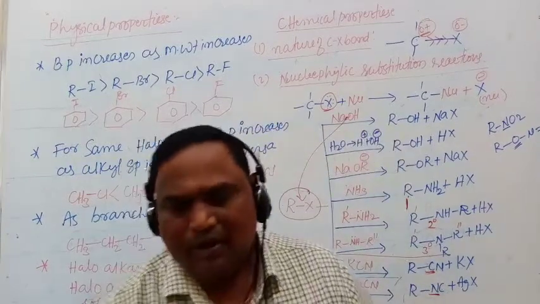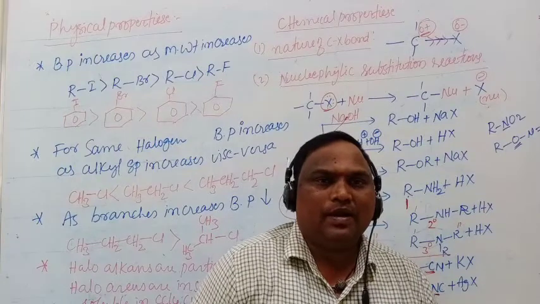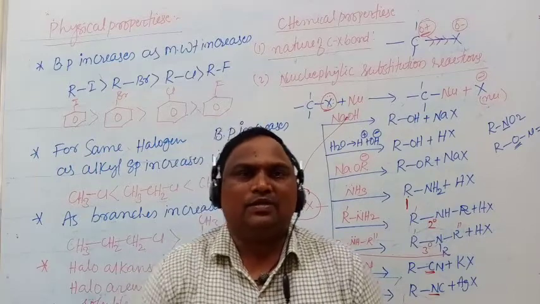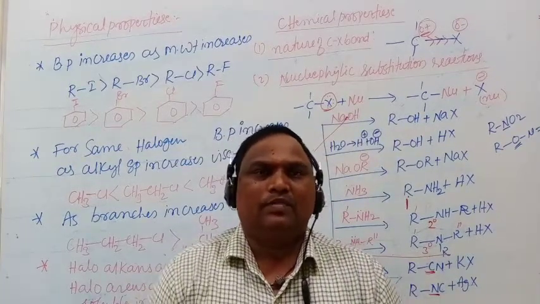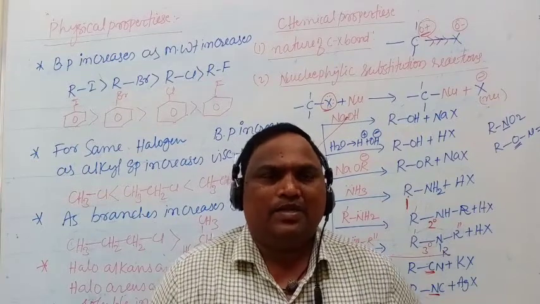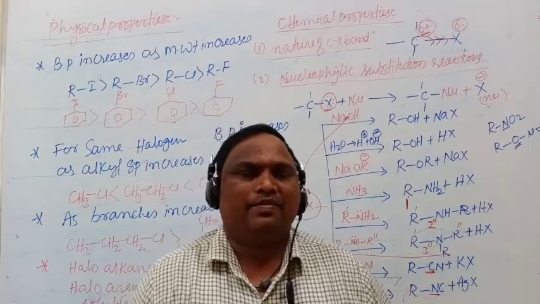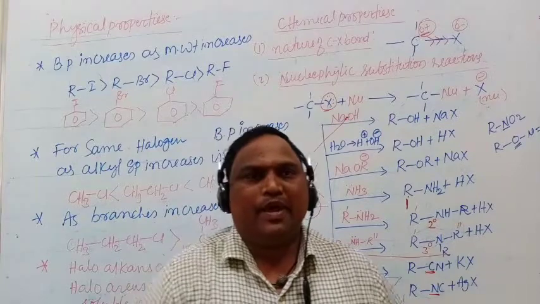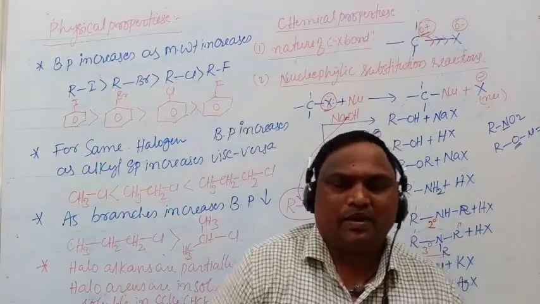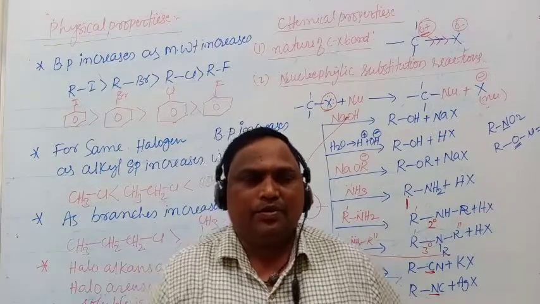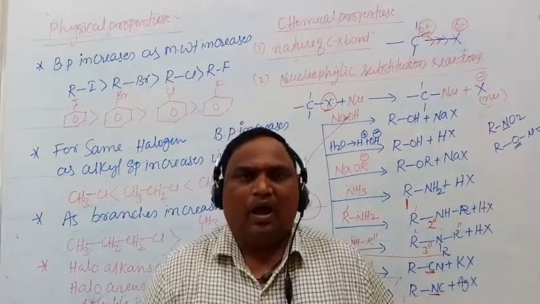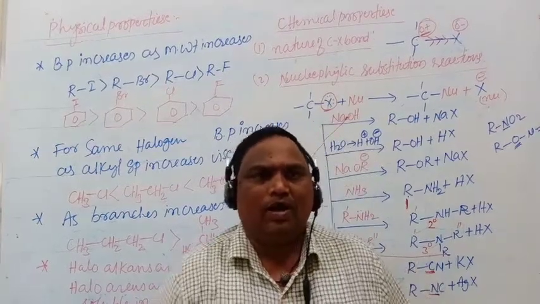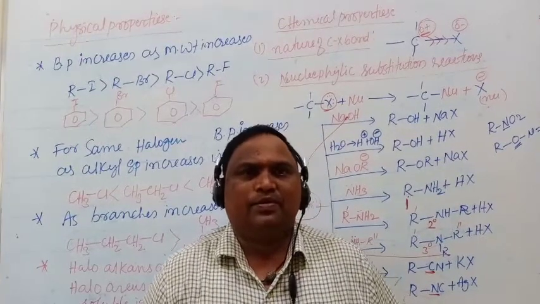These are the physical properties and the chemical properties. The chemical property we learned is that haloalkanes undergo nucleophilic substitution reaction, because in the carbon-halogen bond the carbon has a partial positive charge and the halogen atom has a partial negative charge. Therefore, one nucleophile is substituted by another nucleophile. That's why it is called nucleophilic substitution reaction. We must remember at this point that haloalkanes undergo nucleophilic substitution reactions.